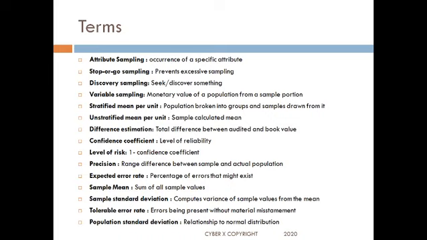Tolerable error limit is the errors being present without material misstatement. So as an auditor, when I have picked up the samples without any material misstatement, in spite of that, the errors which are present are the tolerable error rate. Population standard deviation is the relationship to normal distribution.